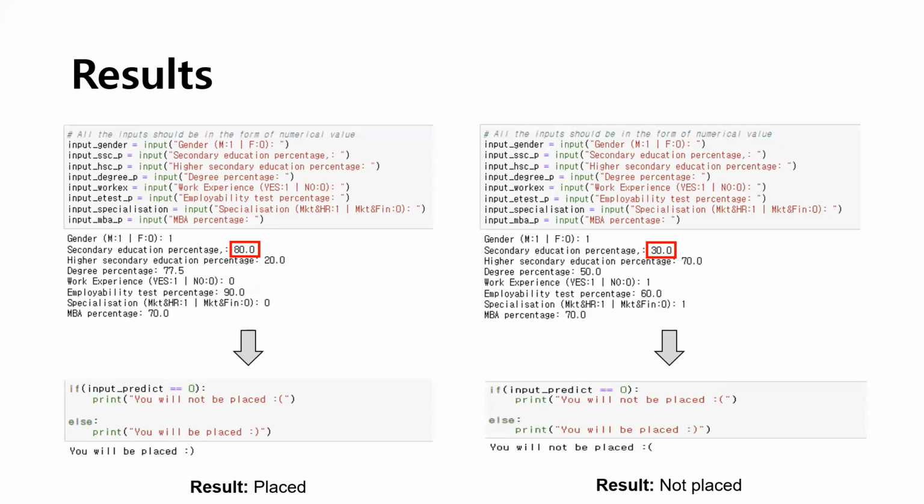I tested the campus placement predictor with arbitrary information. I tested two cases which are with a high score of secondary education percentage and with a low score of secondary education percentage, as the secondary education score was the most important feature. The test case with a higher secondary education score resulted as placed, while the case with a lower secondary education score resulted as not placed. It seems that the factor of secondary school score really influences highly on the result.